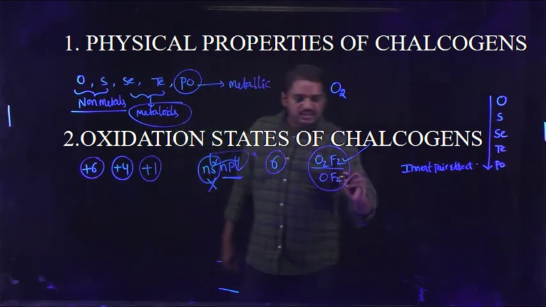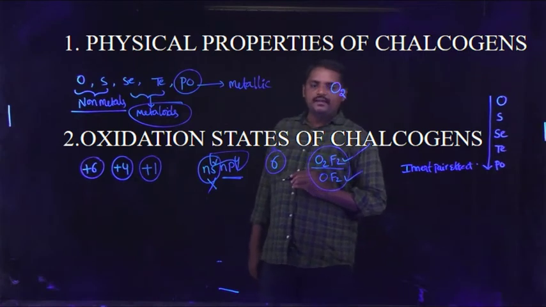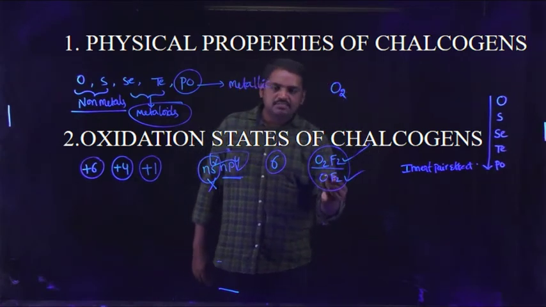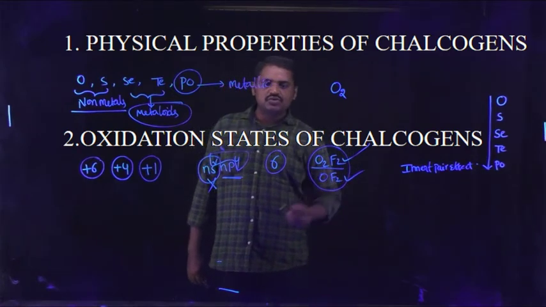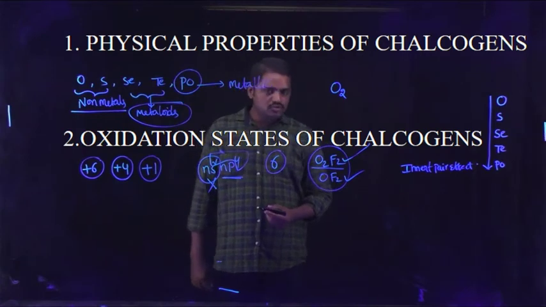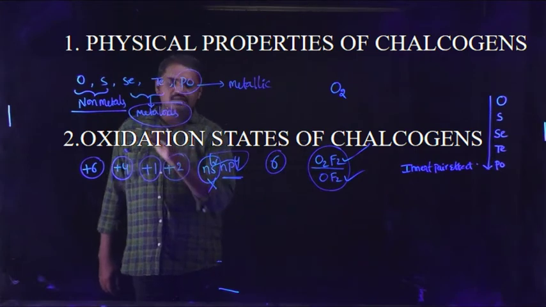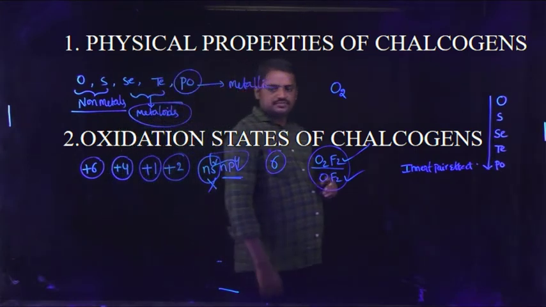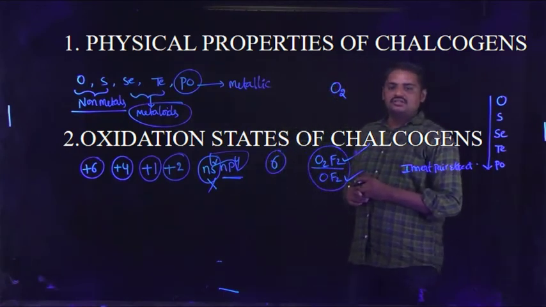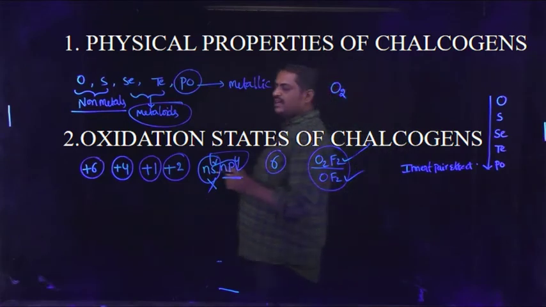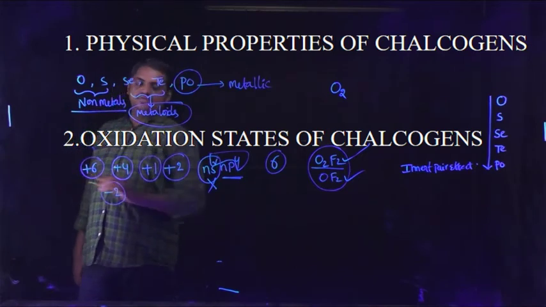In OF2, the central atom oxidation state is calculated as x plus 2 into minus 1 is equal to 0, so x minus 2 is equal to 0, and x is equal to +2. Generally, these elements commonly exhibit a minus 2 oxidation state.